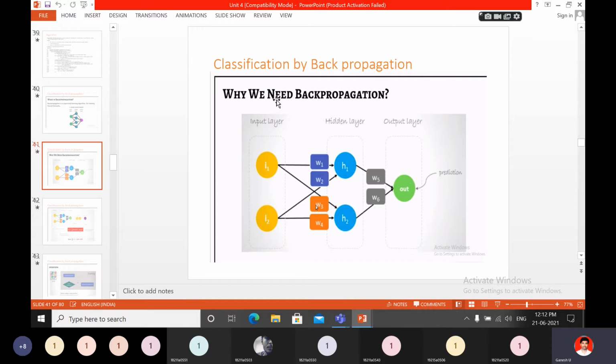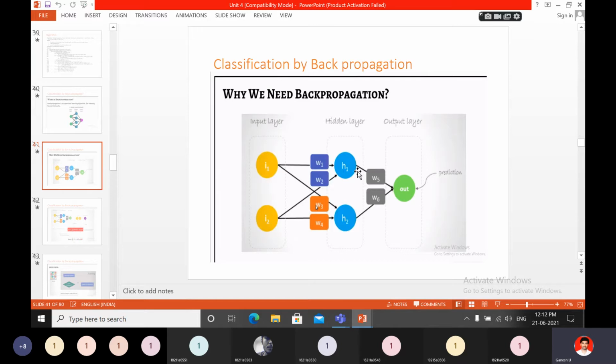That is the main need for back propagation. What is the need for back propagation? Based on this error, what will you do? Again, you will apply this error to W5, W6, then the hidden layer, then the input layer I1, I2. Based on this error, you will update the weights and bias. You will go back again, so then you will get a decreasing error. You will decrease the error.